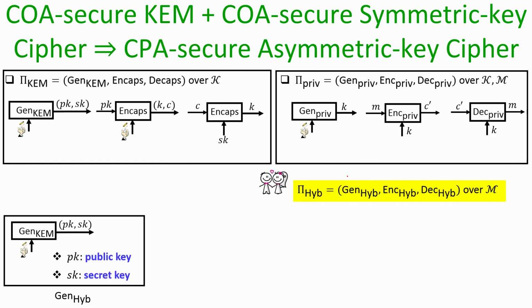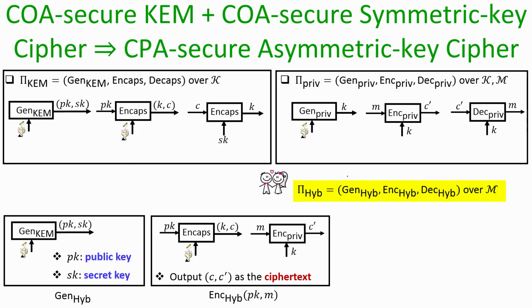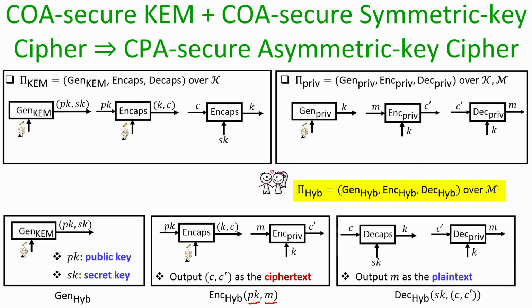So, the key generation algorithm of the hybrid process basically runs the key generation algorithm of the KEM and outputs the public key and secret key. The encryption algorithm of the hybrid process takes the plaintext little m and the public key pk, and internally it does the following: it runs the encapsulation algorithm, obtains k comma c, and using the key k it runs the symmetric key encryption algorithm on the plaintext m and obtains the ciphertext c', and the overall ciphertext is the encapsulation of the key and the encapsulation of the data, namely c comma c'.